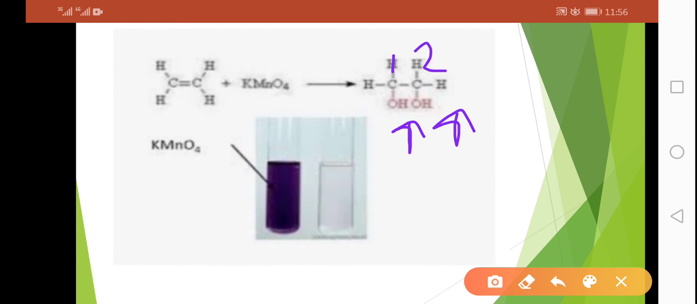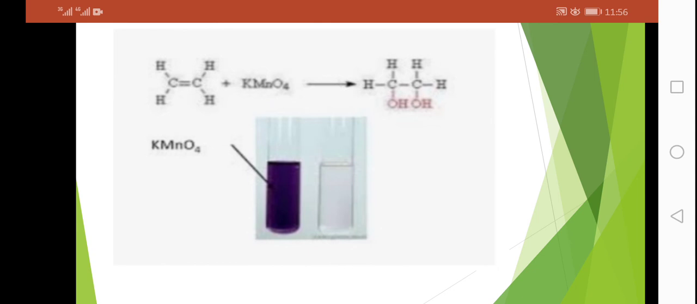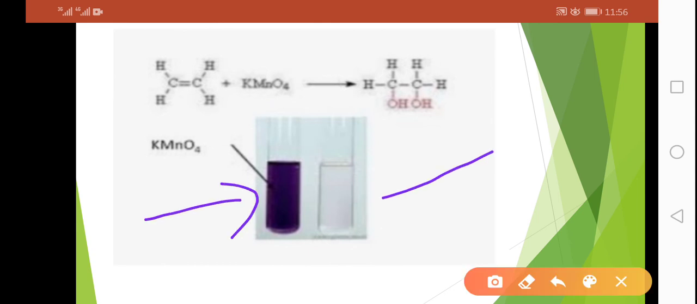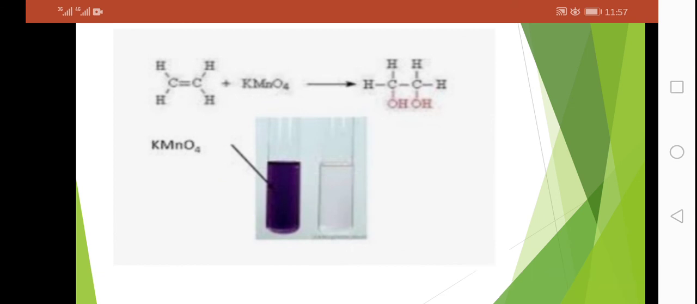Which diol? Ethane 1,2-diol. And here you can easily see that the purple color of KMnO4 disappears after reaction with ethene. You can easily see in the picture that the discoloring of the KMnO4 solution has taken place. So this reaction can also be used as an alternative test for the presence of carbon to carbon double bond.